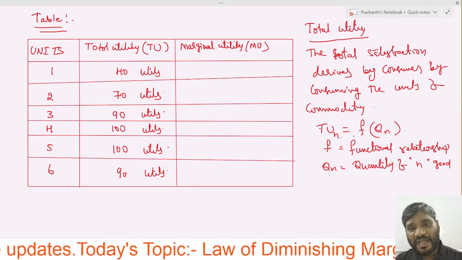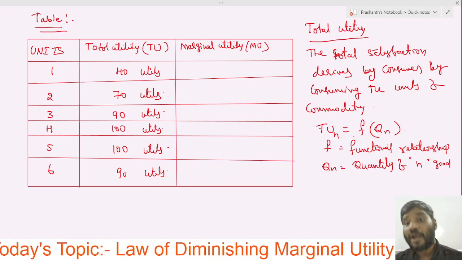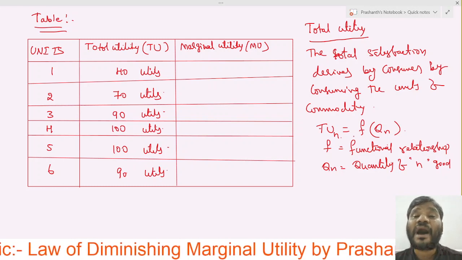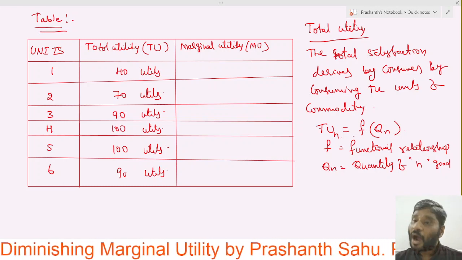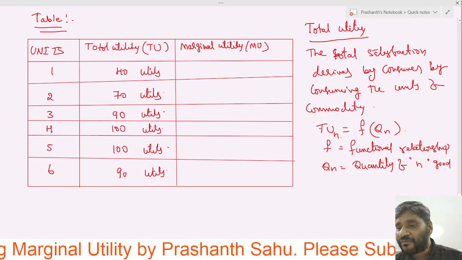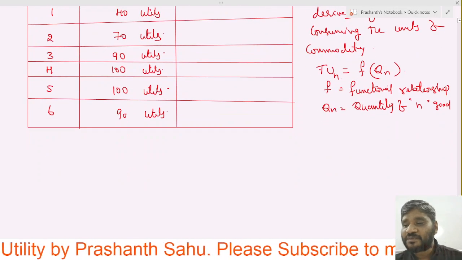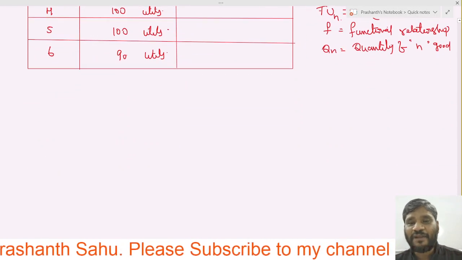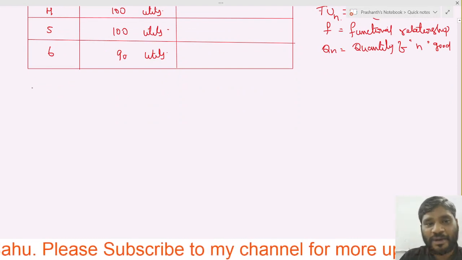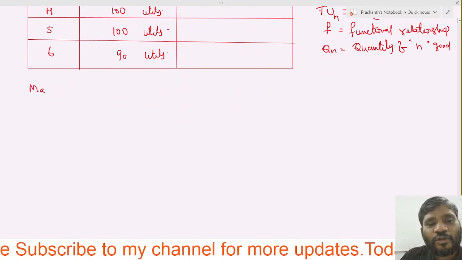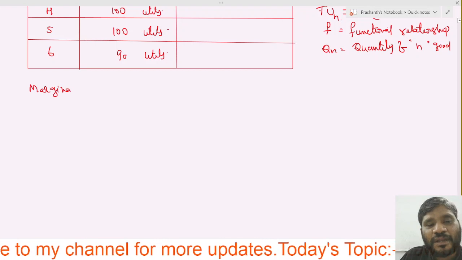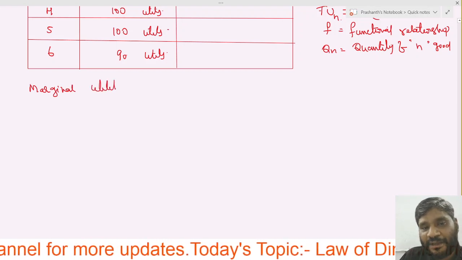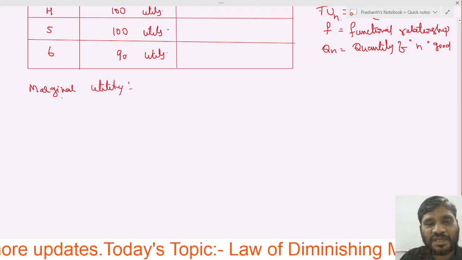Now with the help of this total utility, we have to calculate the marginal utility. First, we have to study what marginal utility is; after that, we will go through the table. So what is marginal utility?